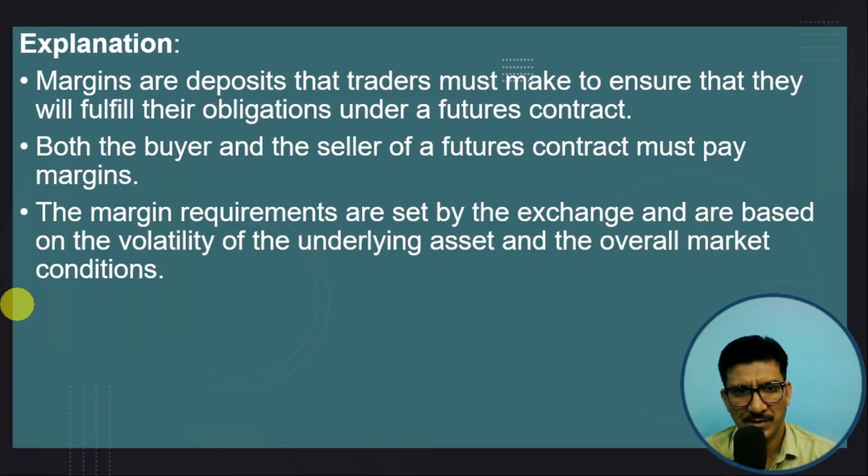This is the explanation. Margins are the deposits that a trader must keep to ensure that they will be able to fulfill their obligations in the futures contract. So both the buyer and seller must pay the margins, and it is set by the exchange how much margin is to be paid, such as the initial margin, the mark-to-market margin, and the peak margin. That margin is to be collected by the clearing member or the clearing corporation.